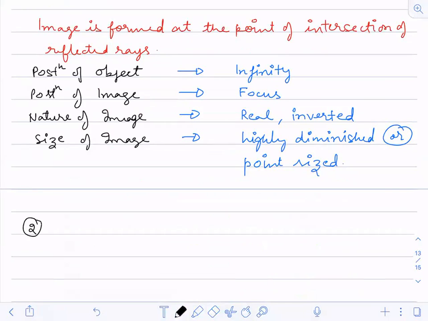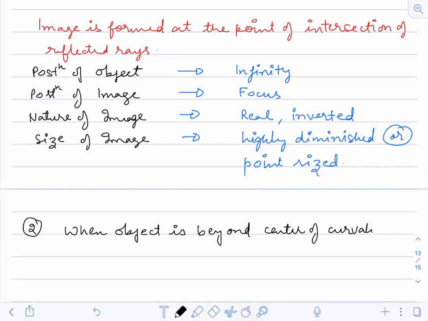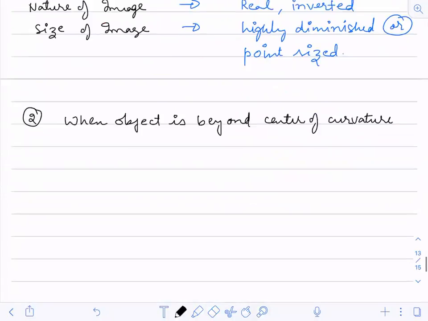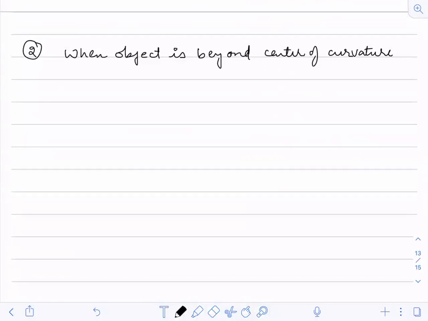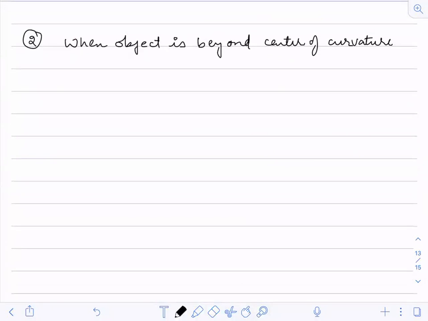When the object is beyond the center of curvature. Now I'm saying beyond the center of curvature means what? Let us see one point over here.